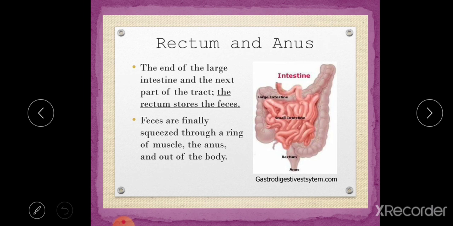Next, the rectum and anus. At the end of the large intestine is the next part of the tract, the rectum, which stores feces. The rectum is a temporary storage of undigested and harmful substances, and then feces are finally squeezed through a ring of muscles, the anus, and out of the body. That means the anus is the last part of our digestive system, and the undigested and harmful foods are released from the body through the anus.